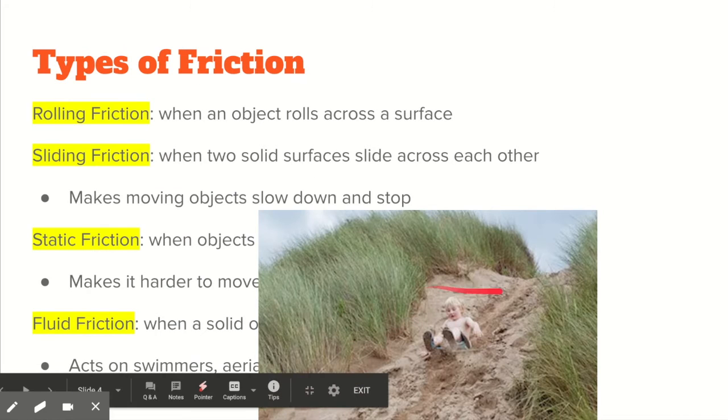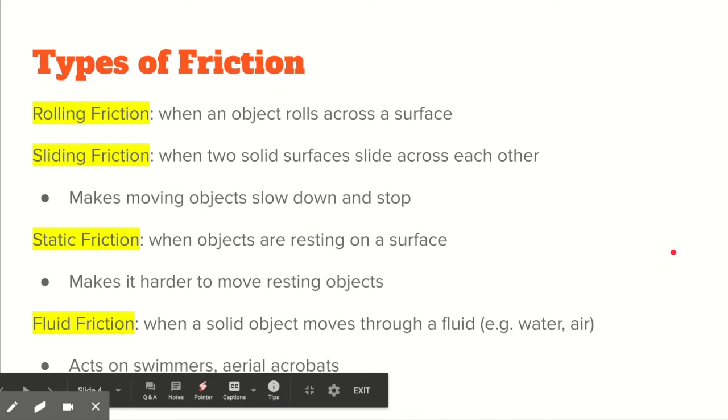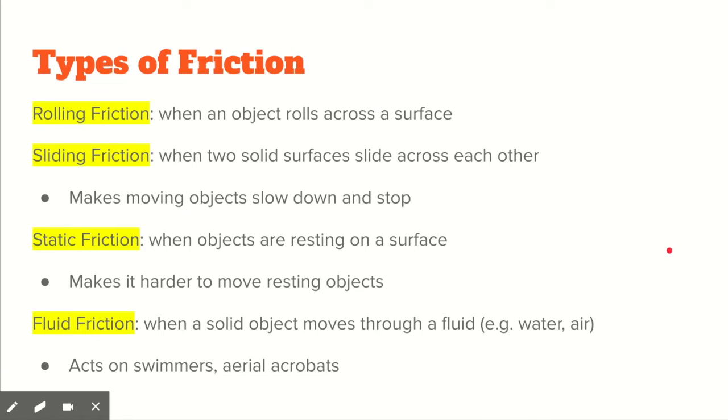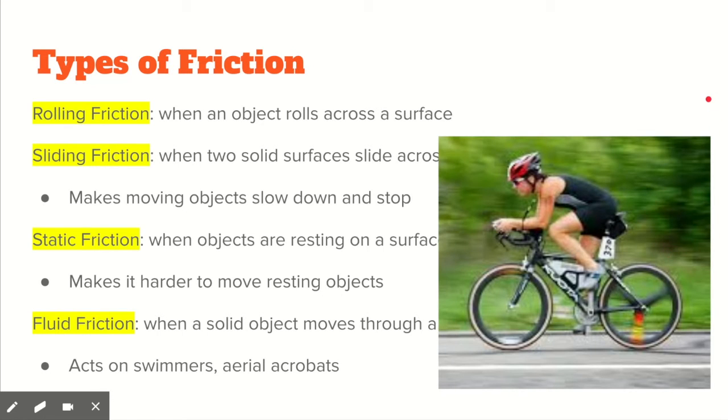There are four types of friction. There's rolling friction, sliding friction, static friction, and fluid friction. Rolling friction is when an object rolls across a surface, like when you ride a bike. So it's much easier to roll the bike and actually ride it rather than to just push it. So rolling friction is usually much easier to overcome than sliding friction.